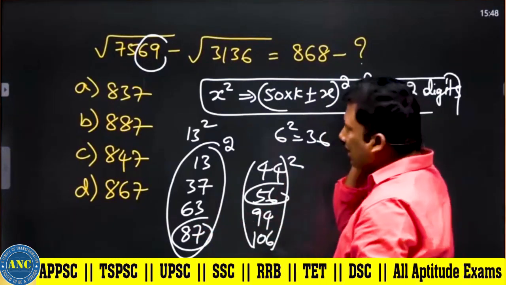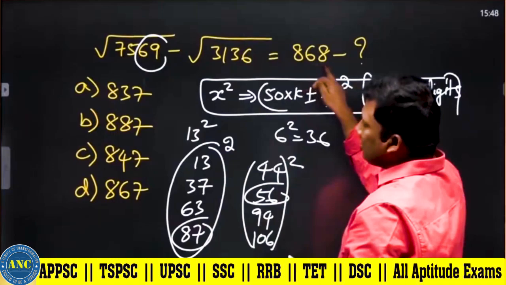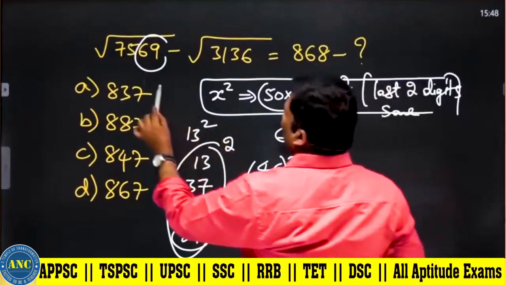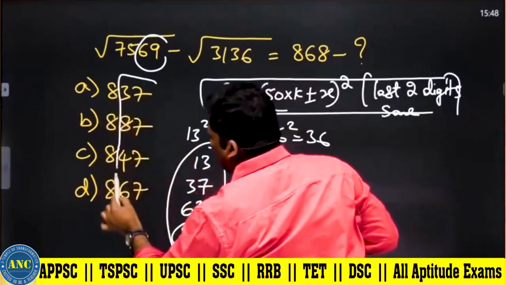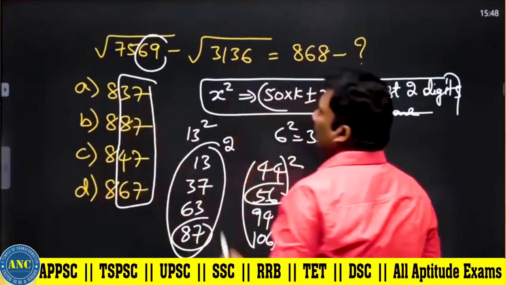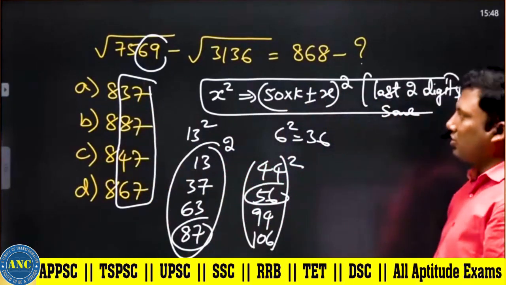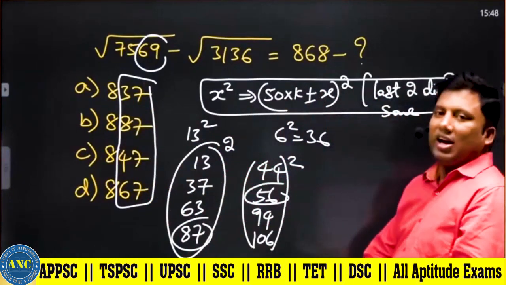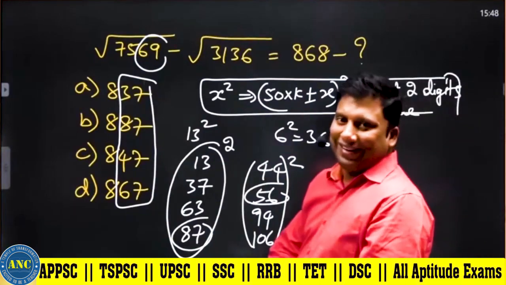How much is it? 31. 868 minus 31 is what I require. Only focus on the last two digits. I hope the idea is clear.